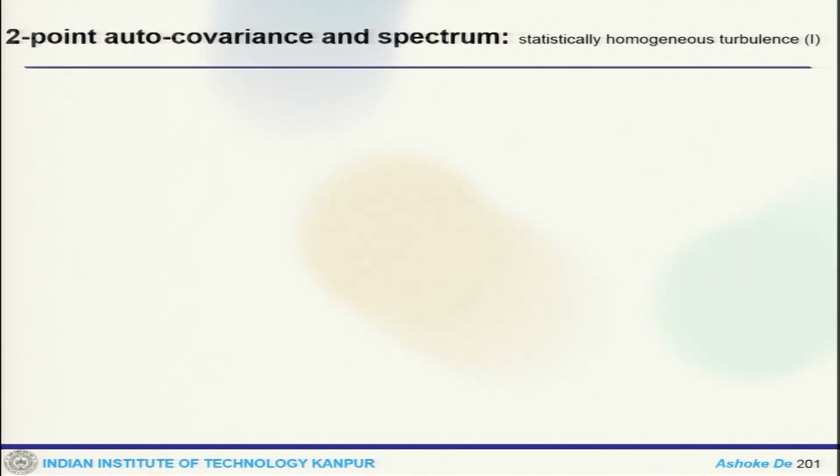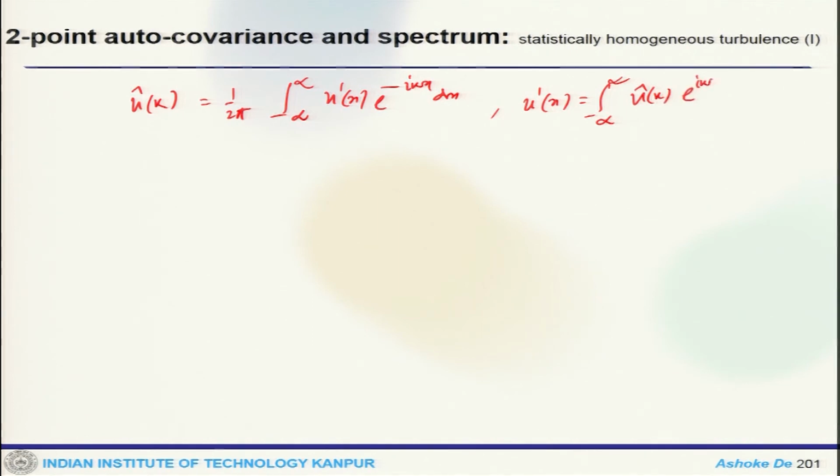Now, if you have statistically homogeneous turbulence, we can look at the Fourier transform pair of the velocity fluctuation u prime, which is u hat(k) equals 1 by 2 pi integral from minus infinity to infinity of u prime(x) e to the power minus i k x dx, and u prime(x) is the integral of u hat(k) e to the power i k x dk.